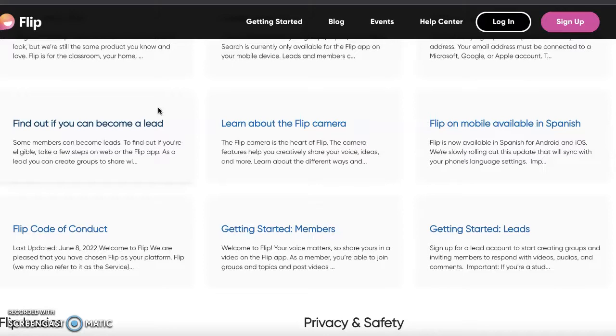So each student is going to do that in each group, and I, as a teacher, would create, as a lead on the Flip app, groups for each book club group, and they would share the video that they made on that group. So that'd be really nice to have them collaborate, and it doesn't have to be in person.